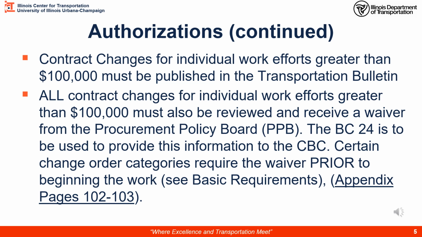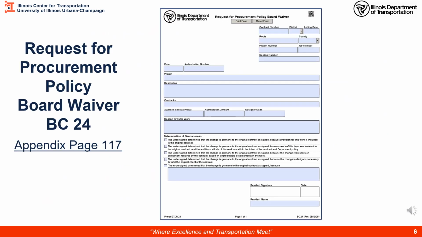Contract changes for individual work efforts greater than $100,000 must be published in the Transportation Bulletin. All contract changes for individual work efforts greater than $100,000 must also be reviewed and receive a waiver from the Policy Procurement Board. The BC-24 form is used to provide this information to the Central Bureau of Construction. Certain change order categories require the waiver prior to beginning the work. On appendix page 117 is an example of the BC-24 Request for Procurement Policy Board waiver.